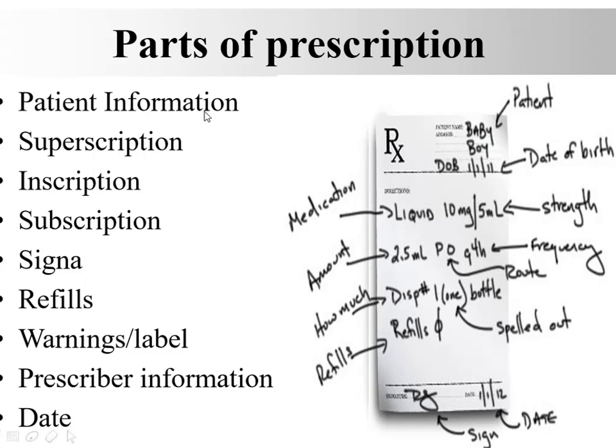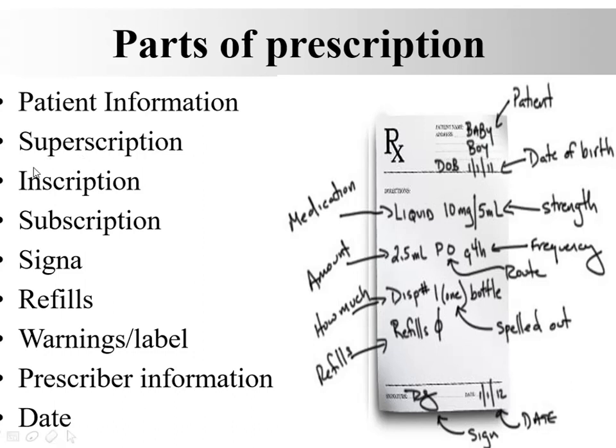A prescription starts with basic details such as patient information. It includes name of patient, date of birth, age, gender and address of patient. After patient information, superscription comes. Superscription is a message to the chemist or pharmacist which is expressed by a sign Rx, which means recipe, and it is a Latin word which indicates you take.